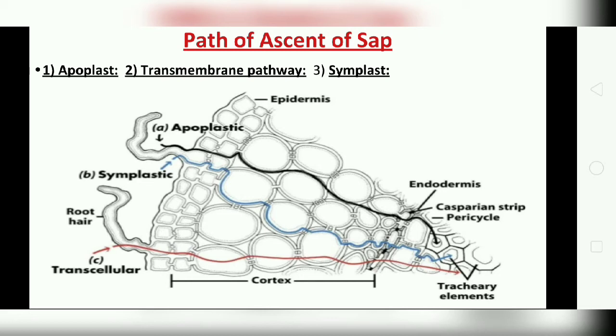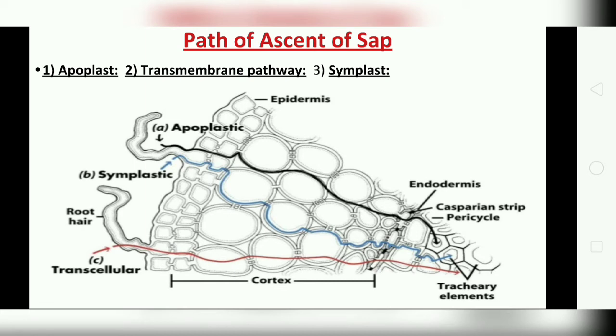In this picture we can see the black line which passes from the root hair, A1, apoplast. The apoplast is a continuous system of cells, cell walls and intercellular air spaces in plant tissues. In the apoplast pathway, water moves exclusively through the cell wall without involving any membrane. This apoplast is blocked by the Casparian strip, which is a type of obstacle, but water passes through the cell wall without involving any membrane.